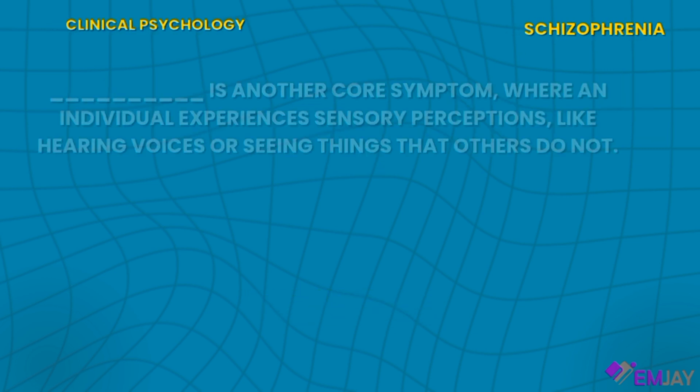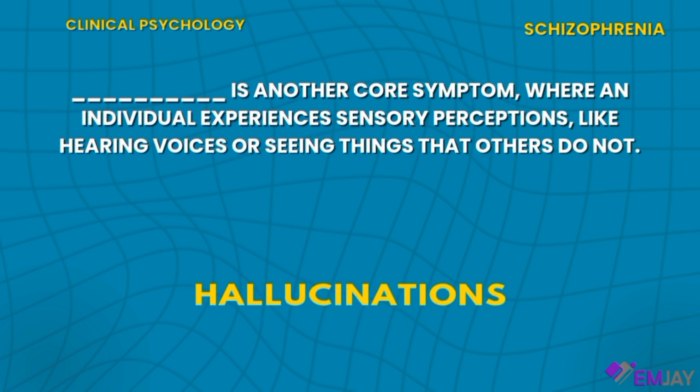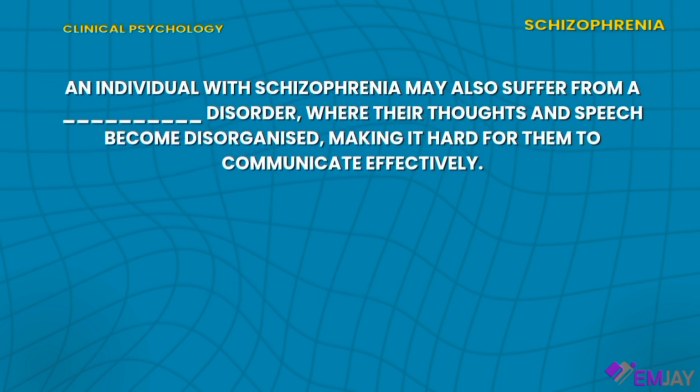Let's keep moving. Blank is another core symptom where an individual experiences sensory perceptions, like hearing voices or seeing things that others do not. And the answer is hallucinations. Next one. An individual with schizophrenia may also suffer from a blank disorder, where their thoughts and speech become disorganized, making it hard for them to communicate effectively. And the answer is thought.